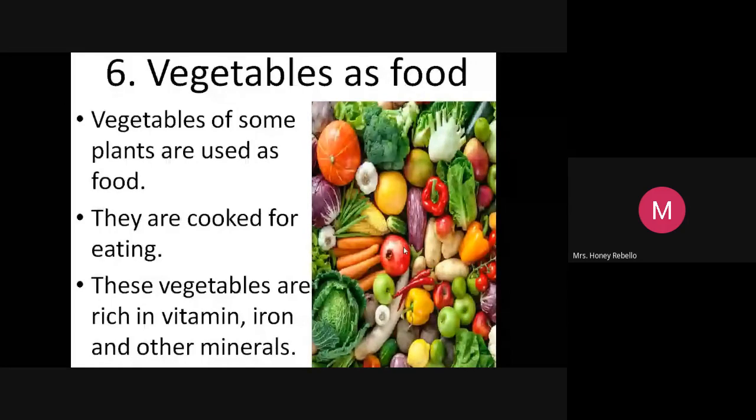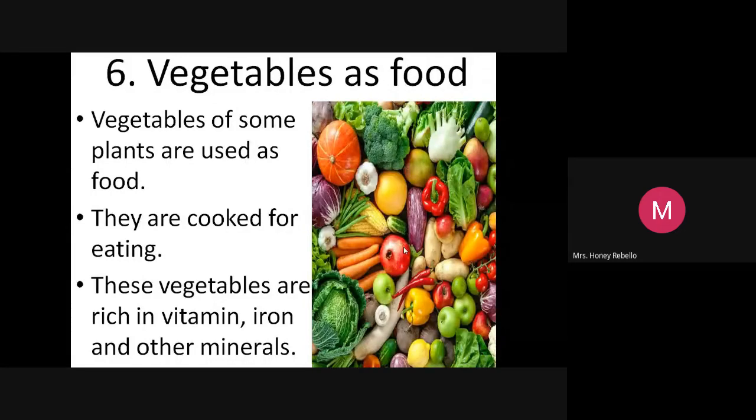You need enough strength, so you have to eat lots of vegetables. These vegetables are rich in vitamins, iron, and other minerals.